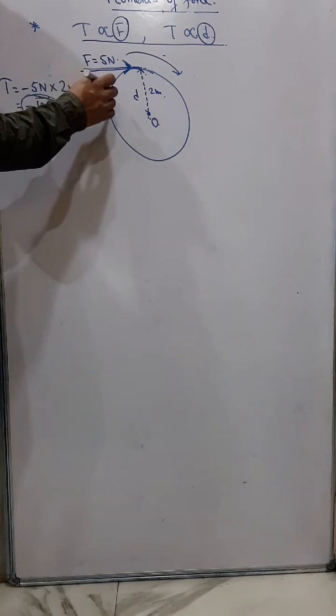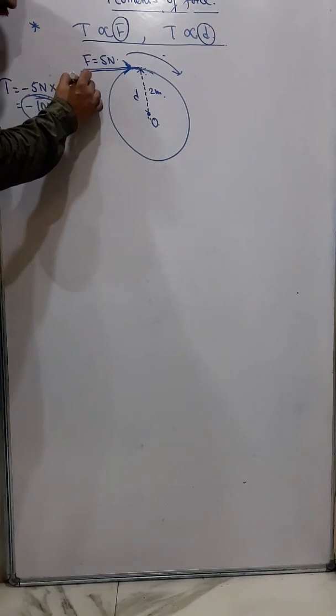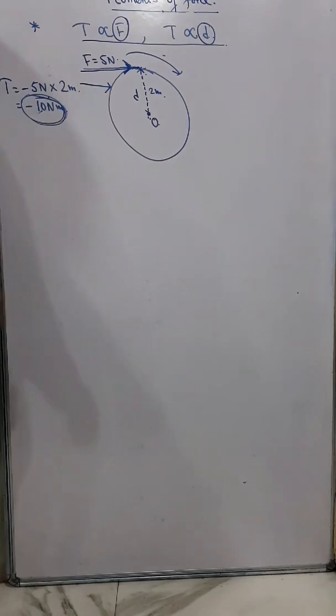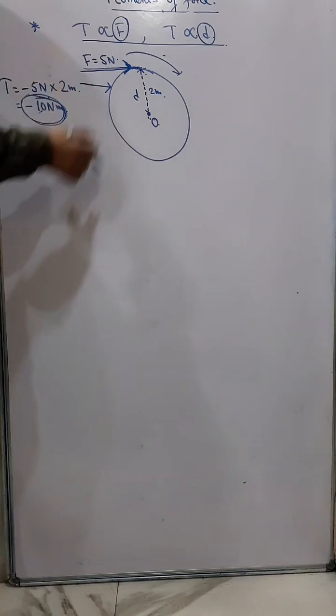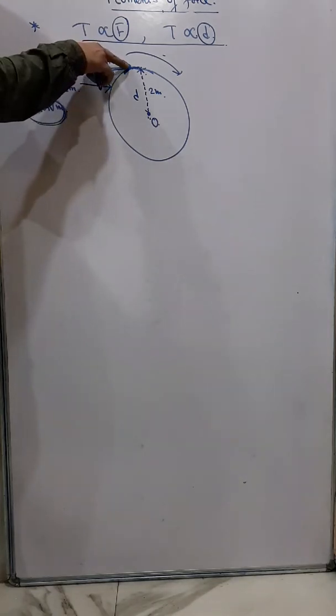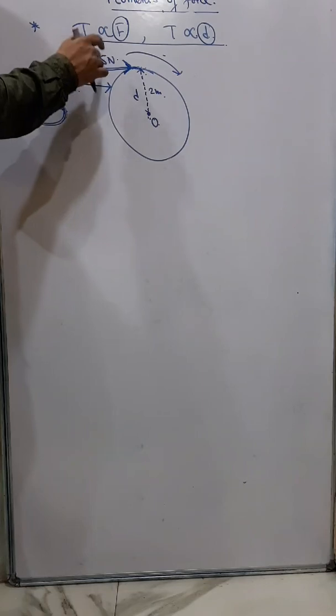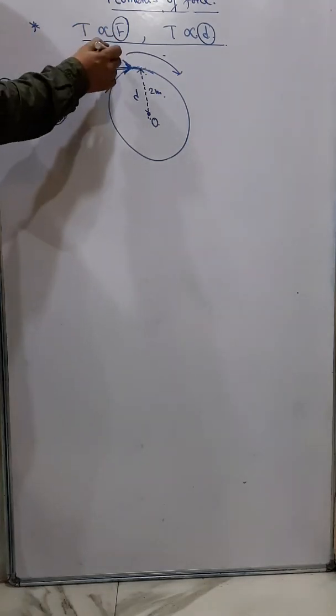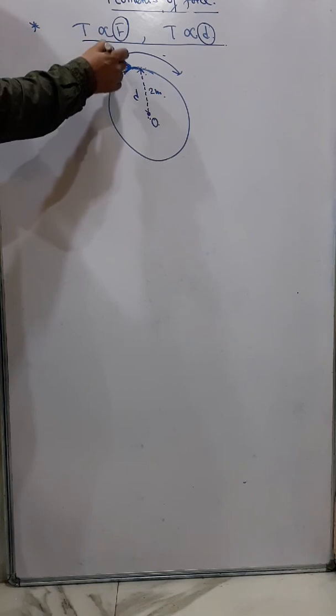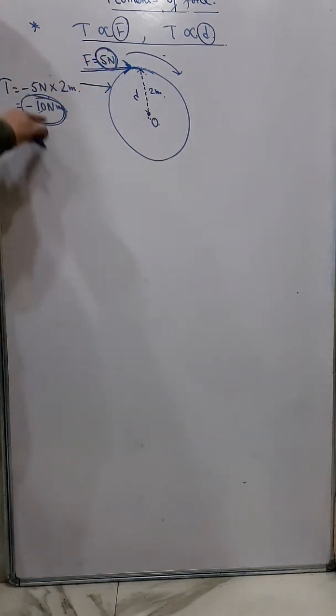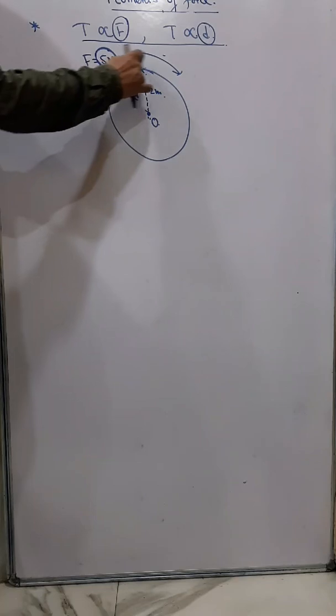Now suppose if you apply a force here instead of this point, you have to apply a greater force than before to turn the same wheel. You can understand? While we apply a force at the farther point, you can easily rotate the wheel by giving less effort, less force. In that case you are just applying a force of 5 Newton to get a torque of 10 Newton meter, and therefore it starts rotating.